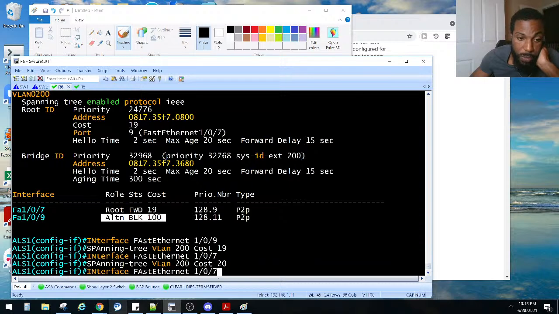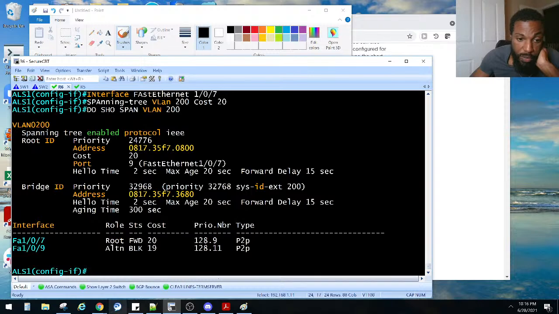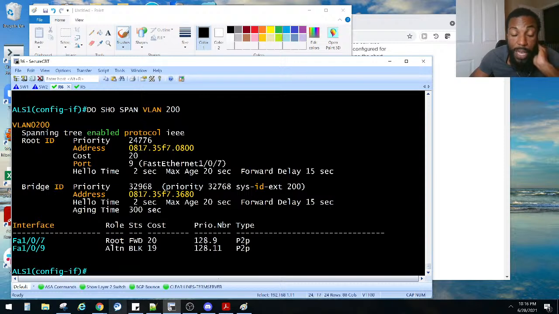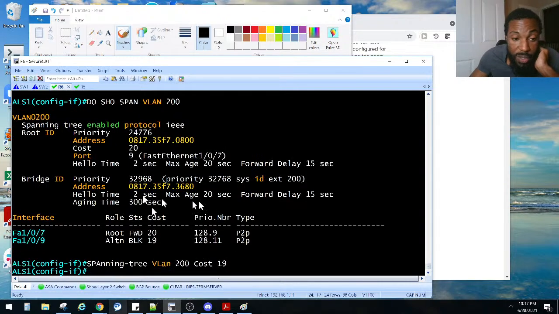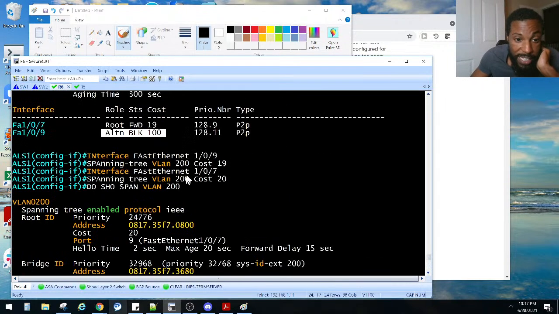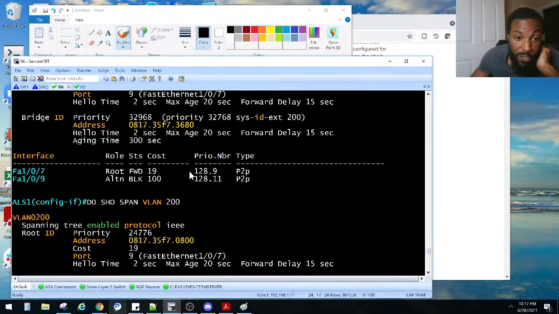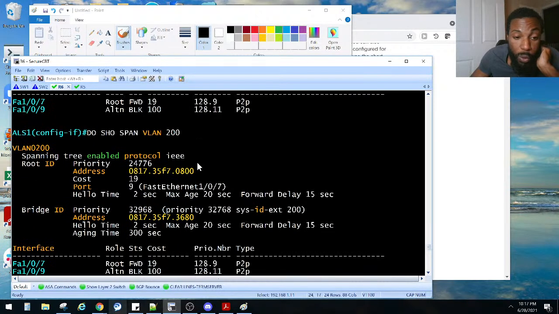Would that change it? Do show spanning-tree vlan 200. He's still forwarding, and 109 is blocking. I wanted to reconfigure that, man. I don't know if I wanted to change that though, did I? I'm going to change it back to 19. It was set to 19, right? Let me make sure. 107 was set to 19. Yeah, he was set to 19 and he was forwarding, and he is the root port.